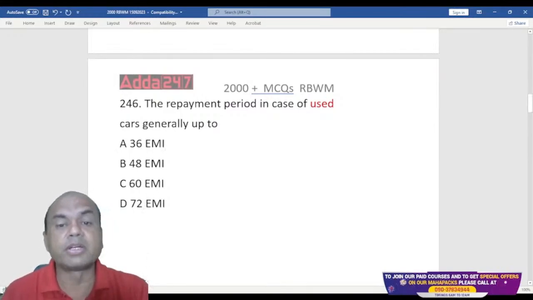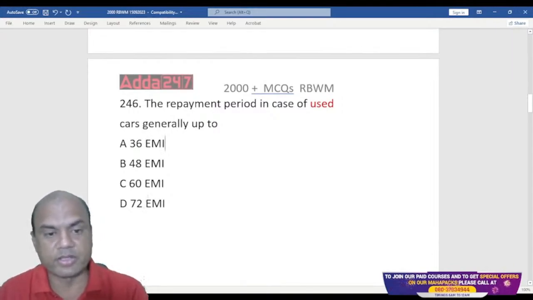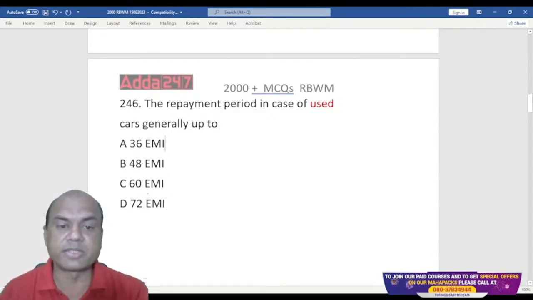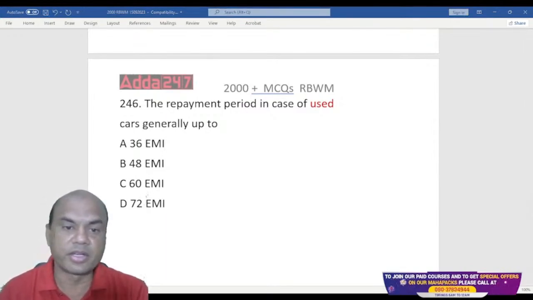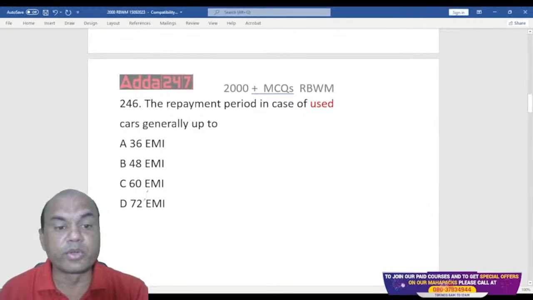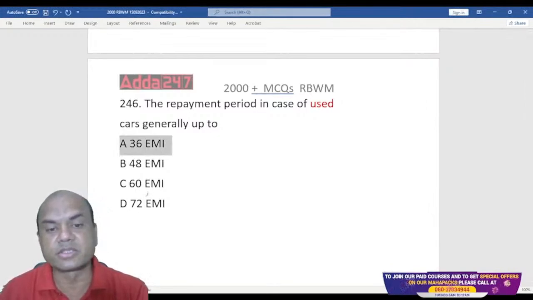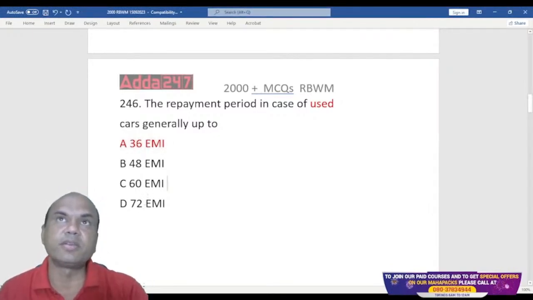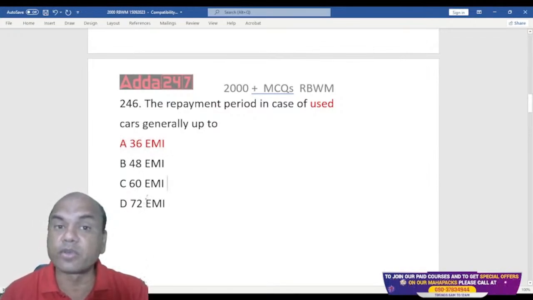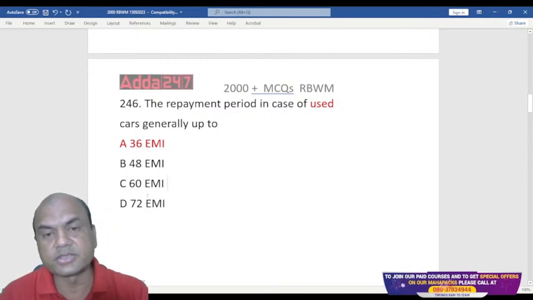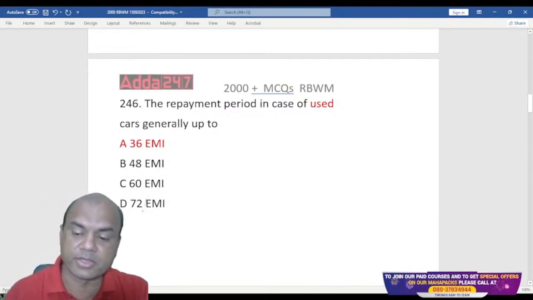But generally for used car, everyone, what is the answer? Let me see what answer you guys are giving. For used car it is 36 months. Okay, for used car loans we are giving 36 months, and for new car loans it is just 5 years, 60 months. Right?